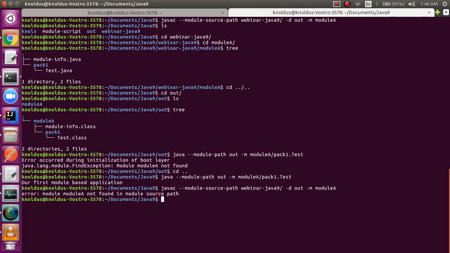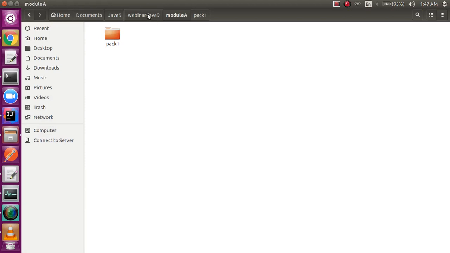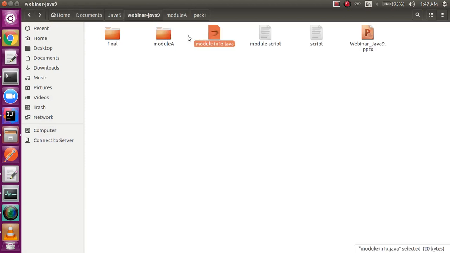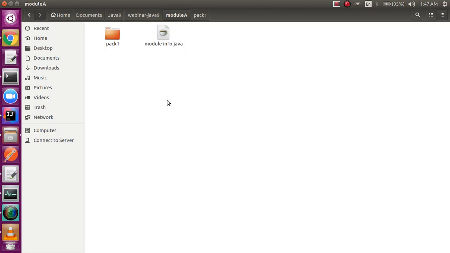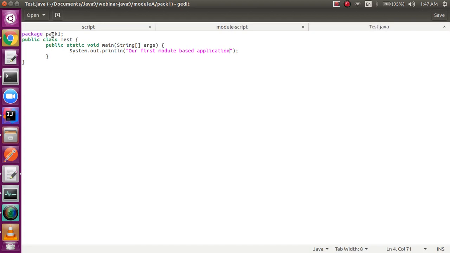No, it says that module A is not found in module source path. Why? Guys, remember I told you that this module is actually called a module because it contains a module-info.java file. So that is the first thing that you have to create when you start working with modules. I'll be pasting back my module-info.java file in this module to make it correct, and moving on towards my next what if question.